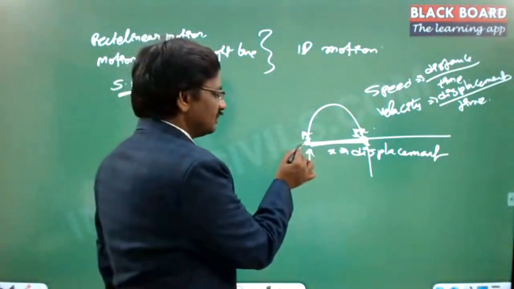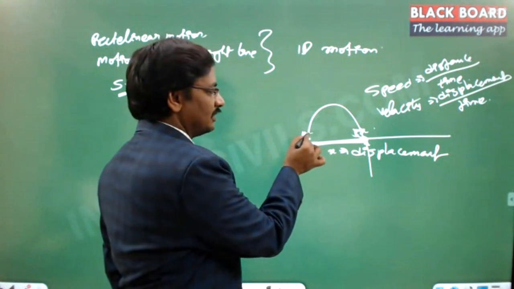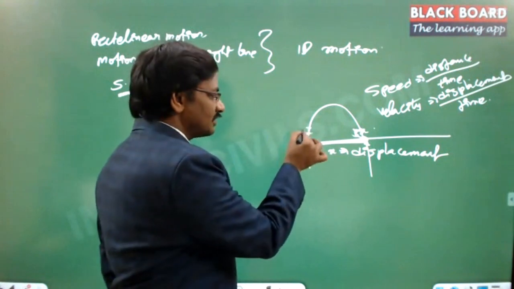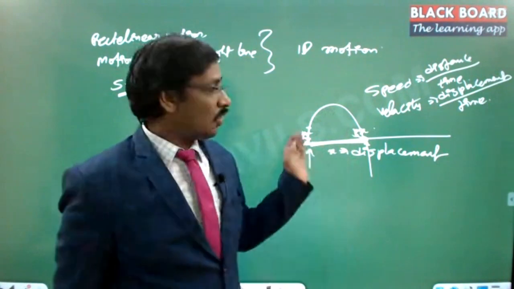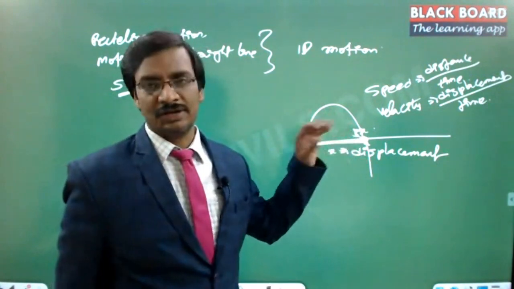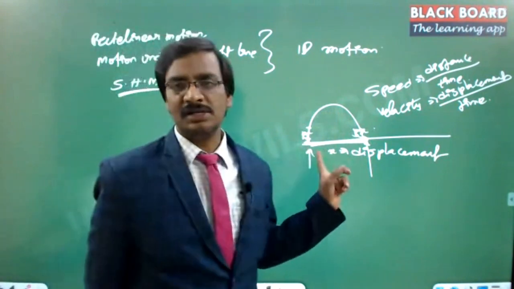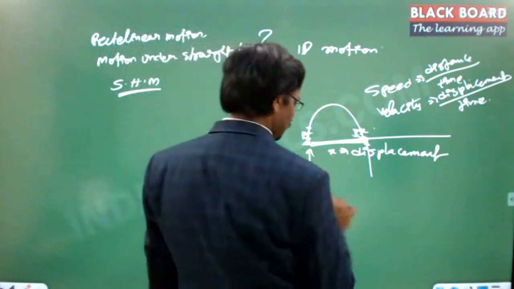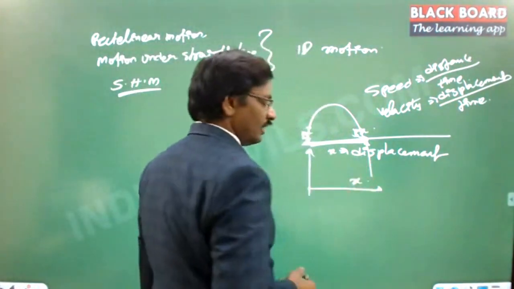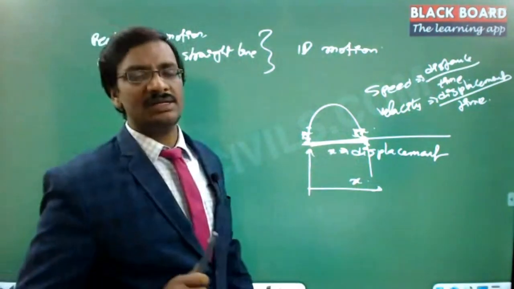At one point it is displaced from here to here, at another point from here to here, and at another point from here to here. That means instantaneously we are trying to calculate the velocity, not the overall average velocity, which is different. Got it? When we calculate the velocity, we always calculate the displacement change divided by time. So we have one value called the displacement x. This is a single variable, hence we analyze it as a straight line motion.